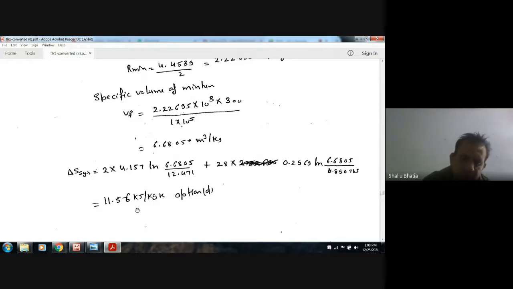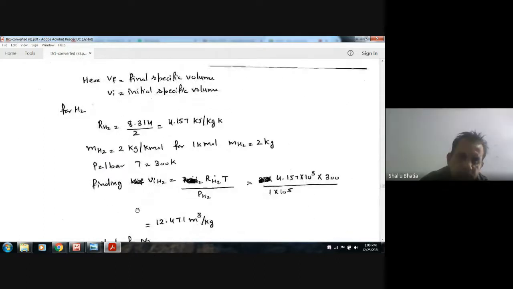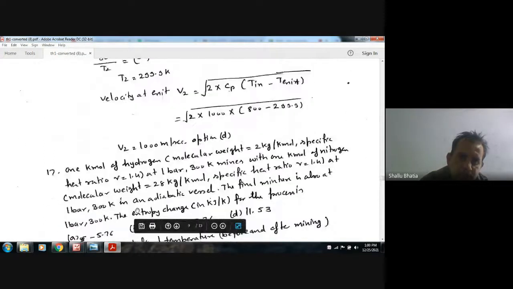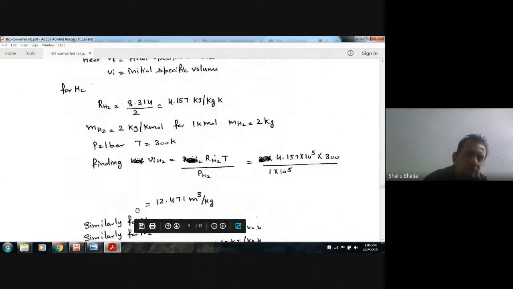Option B is the right answer, 11.56. Next,